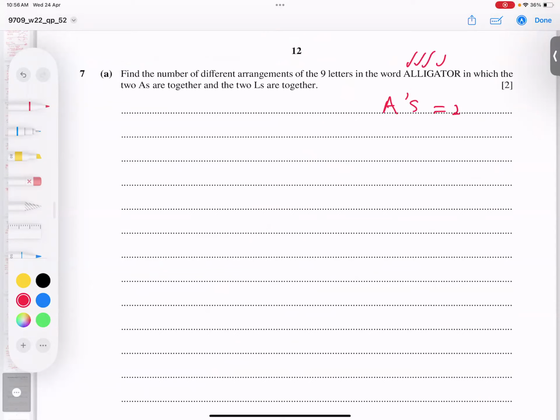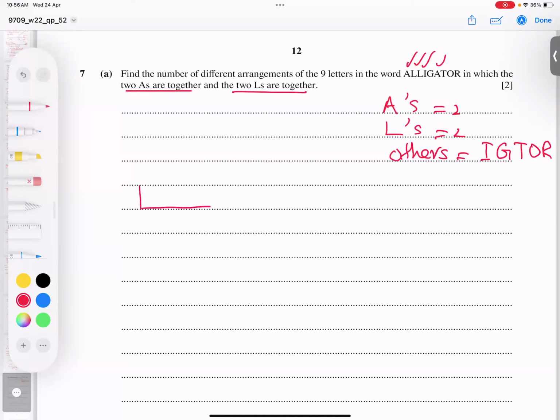First L, second L, so 2. And what others? If I check, I, then G, then T, then O, then R. Total letters are 9. And it says the 2 A's are together and the 2 L's are together.